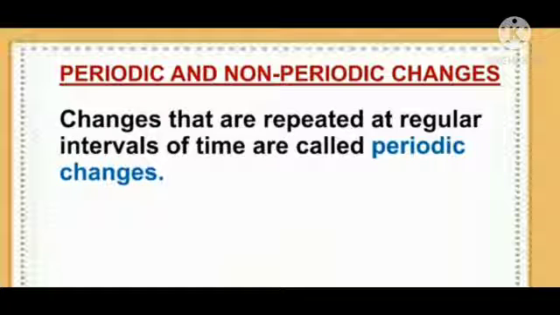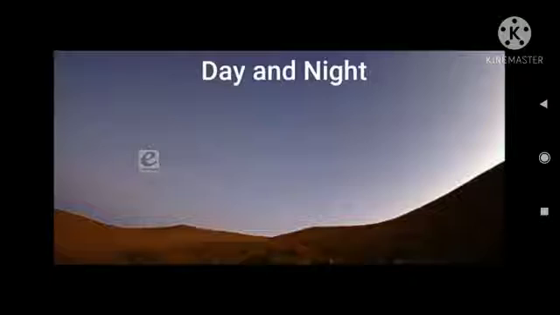Next is periodic and non-periodic changes. What are periodic changes? The changes that are repeated at regular intervals of time are called periodic changes. They occur periodically at regular intervals. Examples are change of season and formation of day and night. And what are non-periodic changes?